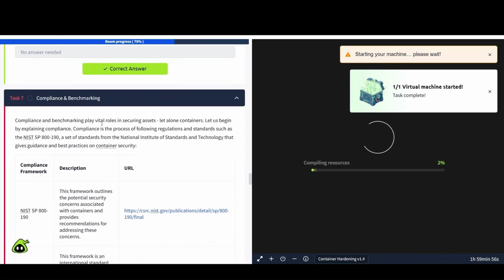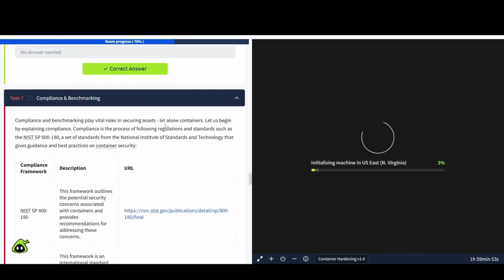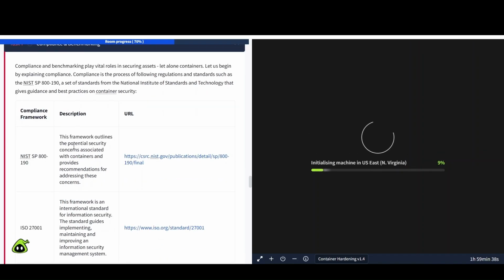Compliance and benchmarking play vital roles in securing assets, let alone containers. Let us begin by explaining compliance. Compliance is the process of following regulations and standards such as the NIST SP 800-190, a set of standards from the National Institute of Standards and Technology that gives guidance and best practices on container security.